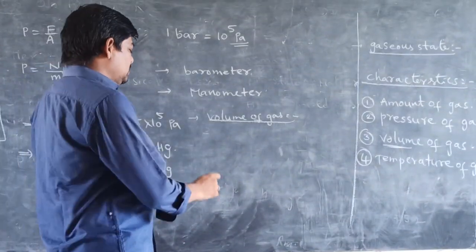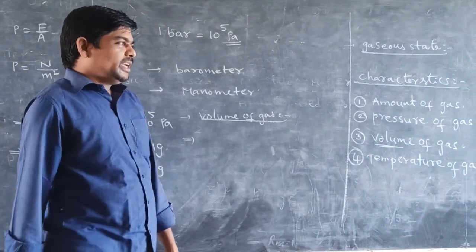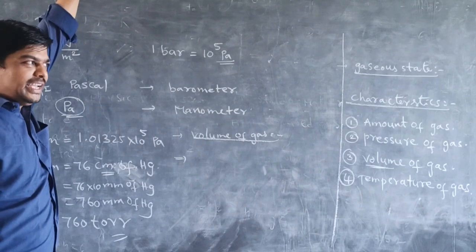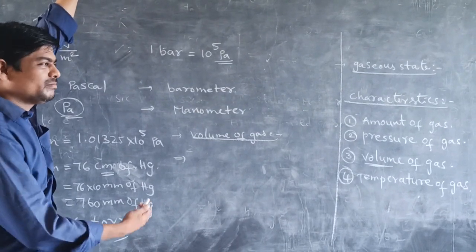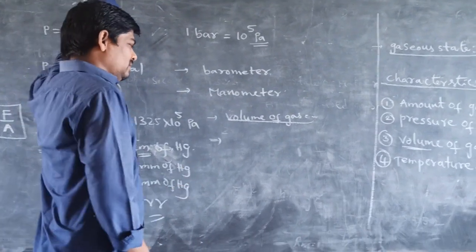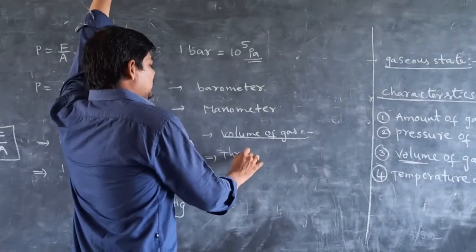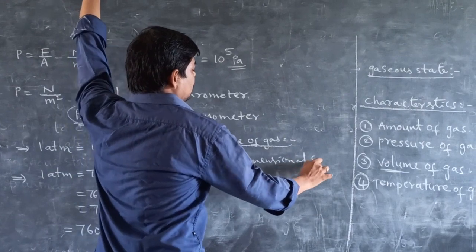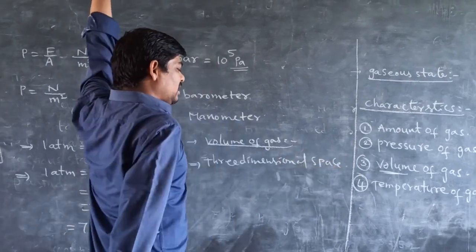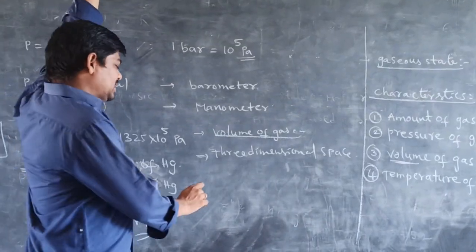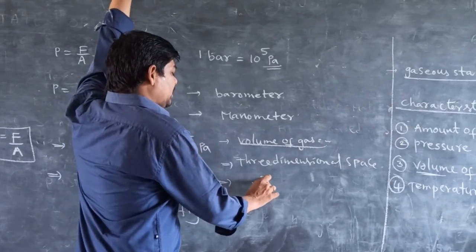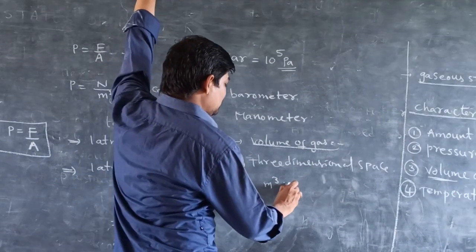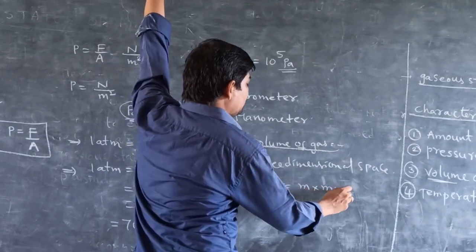So volume is generally nothing but the three-dimensional space occupied by any gas or liquid. Three-dimensional space occupied by gas is called volume. Generally, the SI unit of volume is meter cube. Meter cube is written as meter into meter into meter.